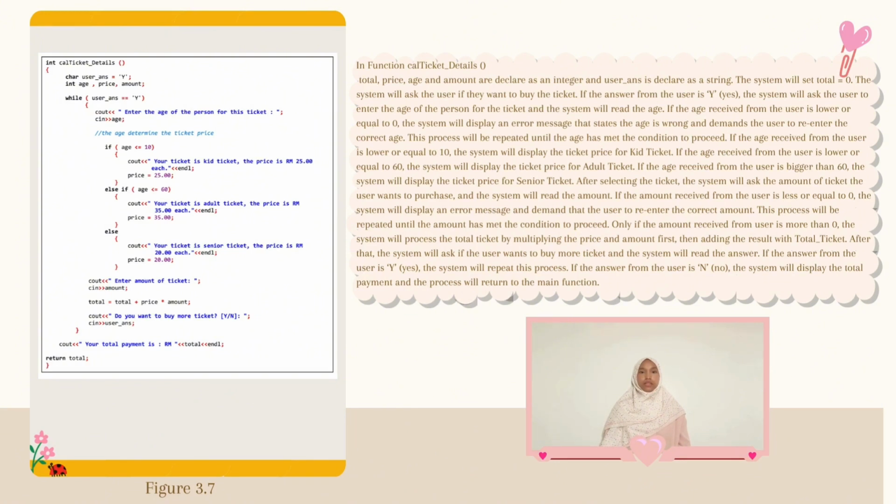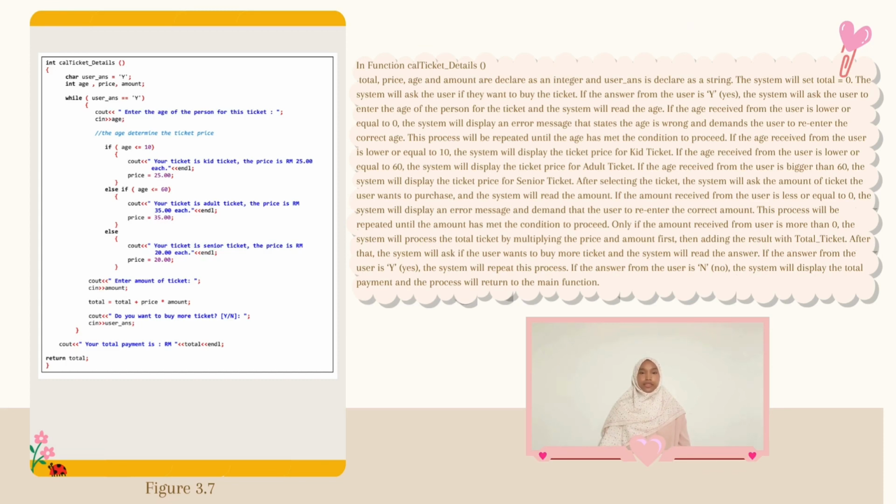If the amount received from the user is lower or equal to 0, the system will display an error message demanding that the user re-enter the amount. This process will be repeated until the amount has met the condition to proceed to another process. Only if the amount received from the user is more than 0, the system will process total by multiplying the price and the amount first, then adding the result with the total.